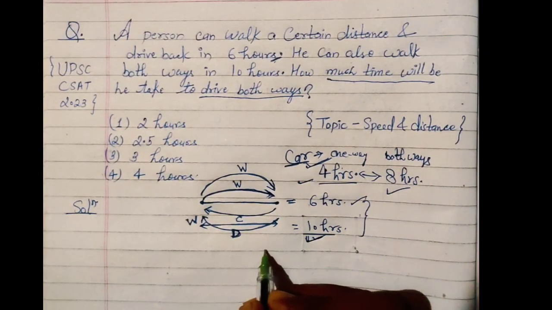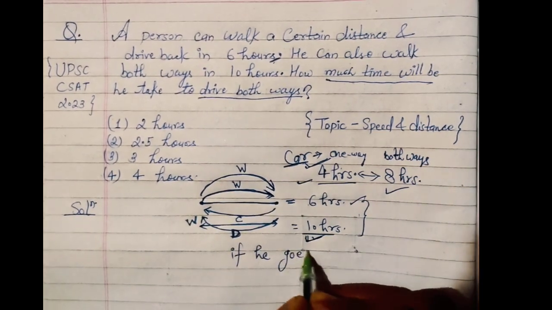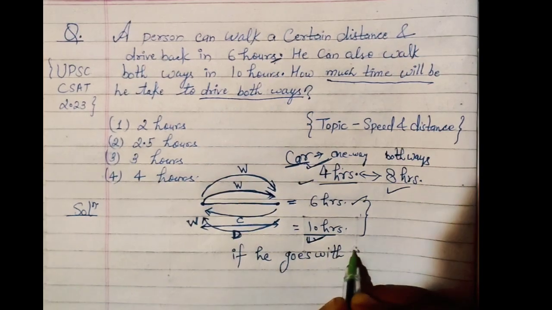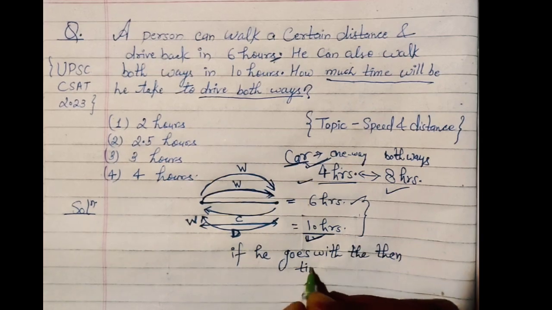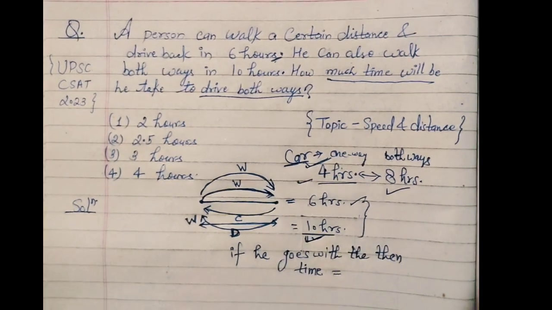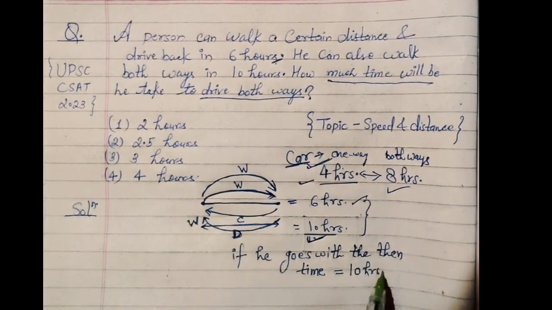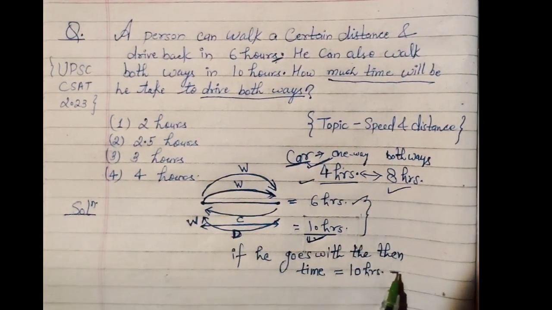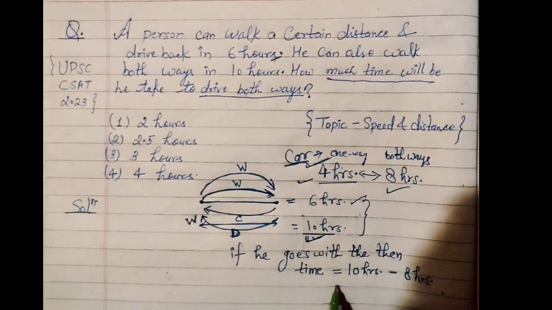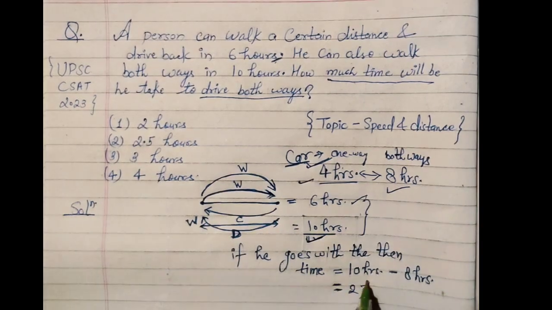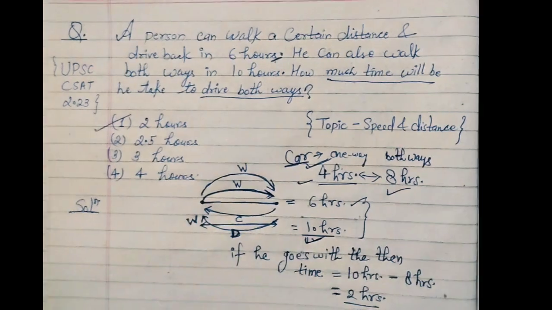That means if he goes with the car, the time will be 10 hours minus the 8 hours he saves. That means by car he can do the round trip in 2 hours. This will be the answer.